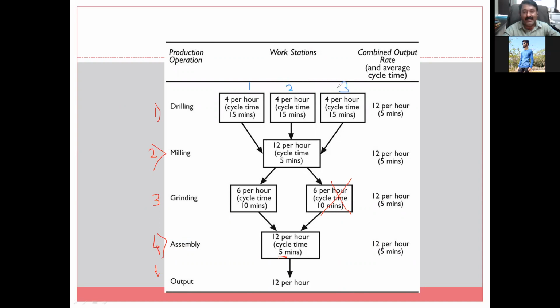This is line balancing, how to balance the line. So 4 from this machine, 4 from this, and 4 from this. 12 jobs will be ready for that milling. And what is the capacity of milling? 12. So no lesser, no more. This up to this line is balanced.